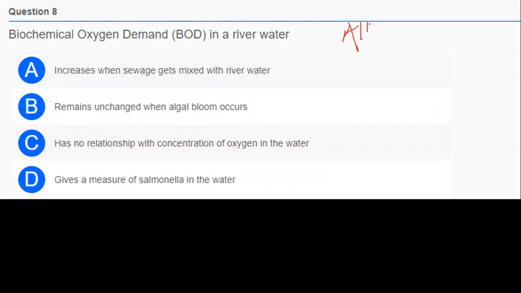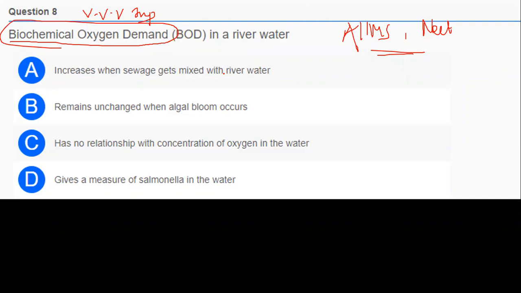Very important question, repeated in AIIMS as well as NEET MCQs. The concept of biological oxygen demand is very important. Biological oxygen demand, BOD, in river water: A, increases when sewage gets mixed with river water; B, remains unchanged when algal bloom occurs; C, has no relationship with the concentration of oxygen in water; and D, gives a measure of salmonella in water. Answers.